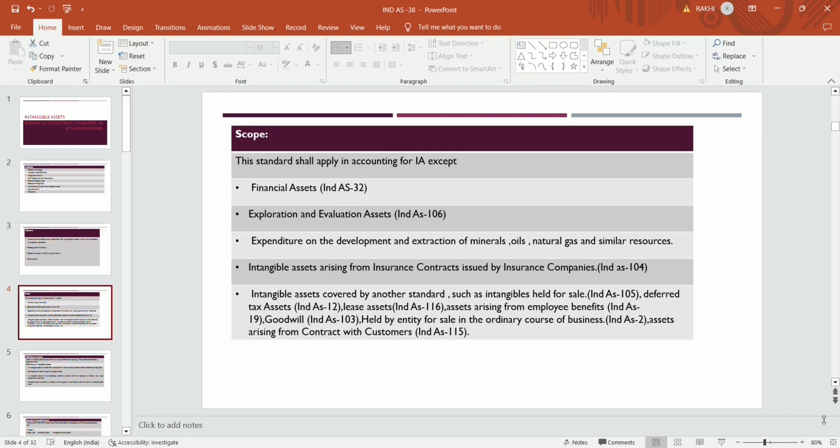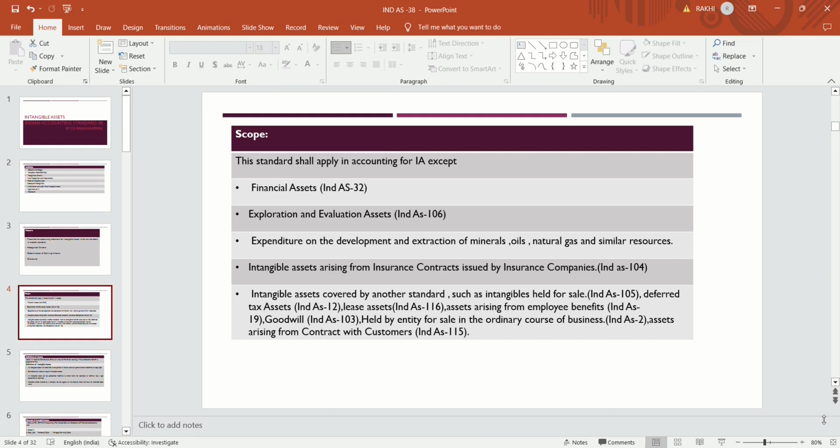And any expenditure on development and extraction of mineral oils, natural gas and similar resources has a separate standard. Ind AS 106 generally talks about this kind of exploration and evaluation, but the right which is given by the government to explore or evaluate is dealt with under this Ind AS 38.